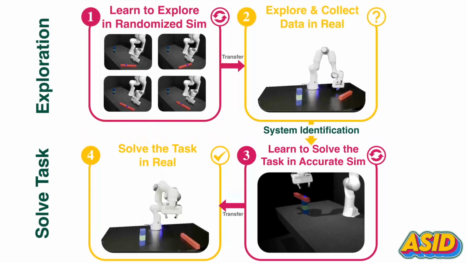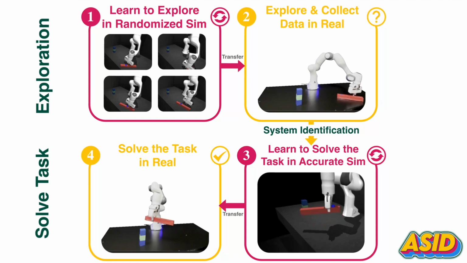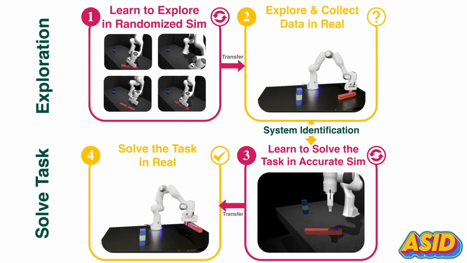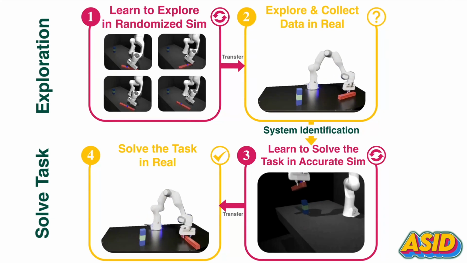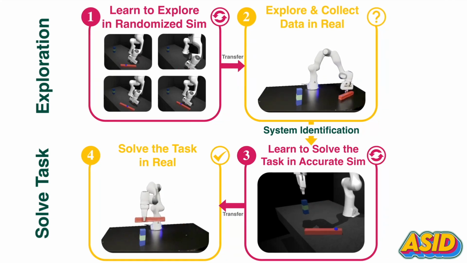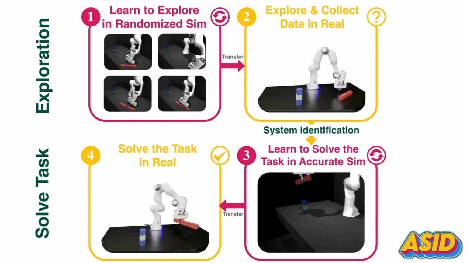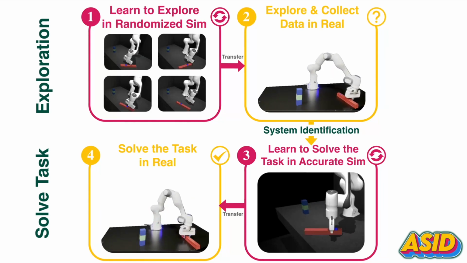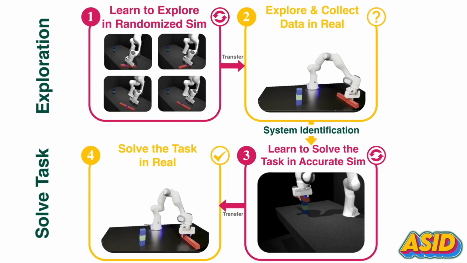Separating the exploration and task, ASID first trains an exploration policy in simulation using a Fisher information-based objective, while a policy trained in sim to accomplish the goal task might not effectively transfer. Strategies that explore effectively in sim often transfer pretty well to the real world. And indeed, the transferred policy pushes the rod and gathers sufficient information data. Feeding the collected data into a system identification process then bridges the gap between sim and real and lets our system create a high-fidelity simulation. Training in this updated simulation then allows for zero-shot transfer of the learned policy to the real world.